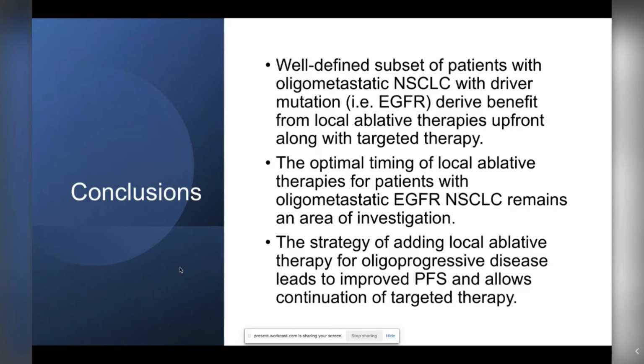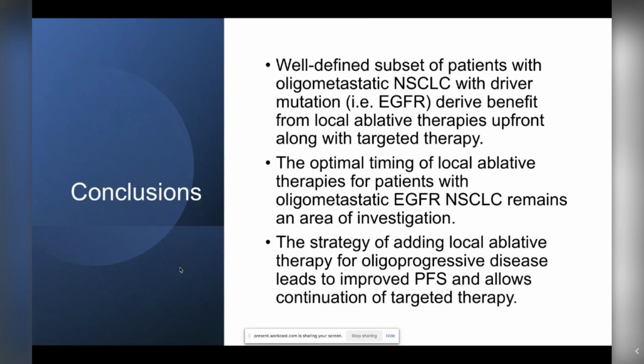One additional important question is the optimal timing of these local ablative therapies for patients with oligometastatic disease. Some of these studies use combination therapy up front with radiation, and some of these studies have used first the targeted therapy and then consolidation radiation. And I think both of these strategies are promising, but I do think we need further studies to better define which approach is best for patients with oligometastatic disease up front and driver mutation.